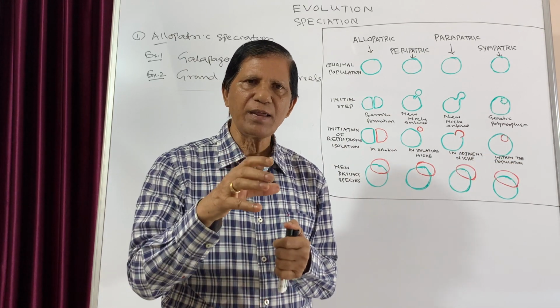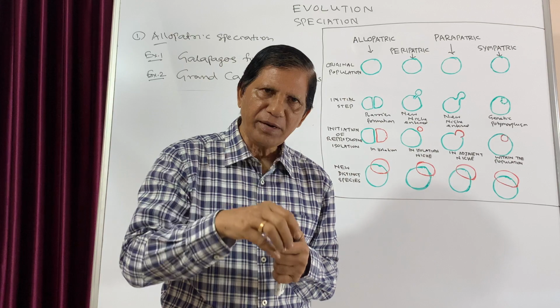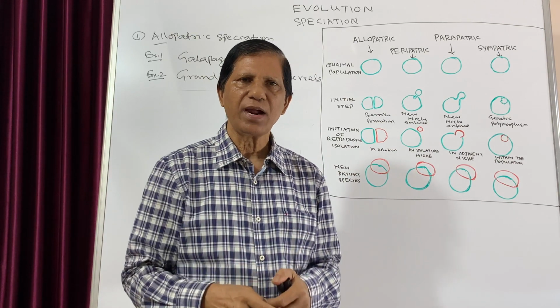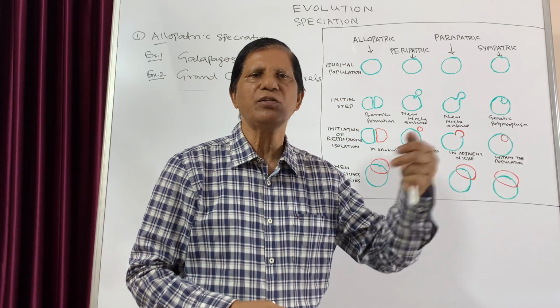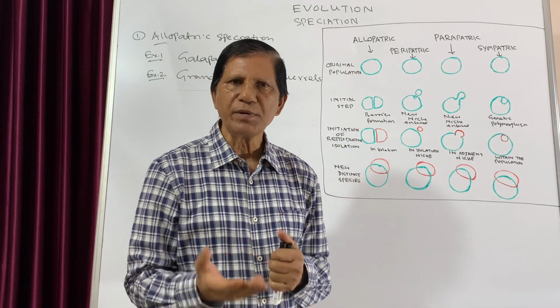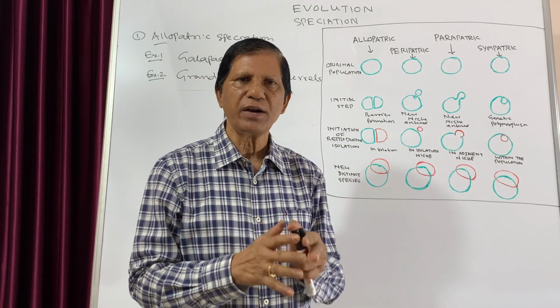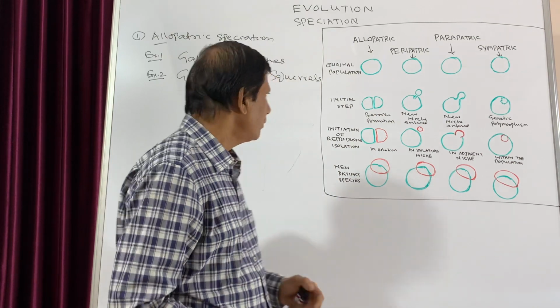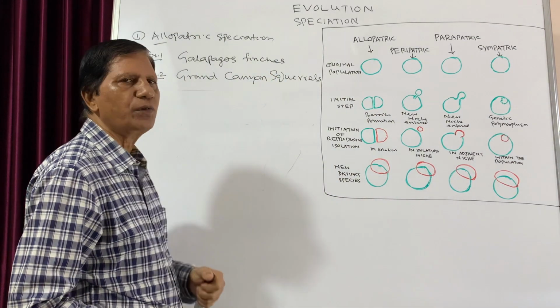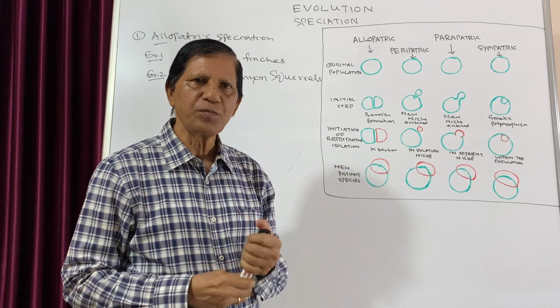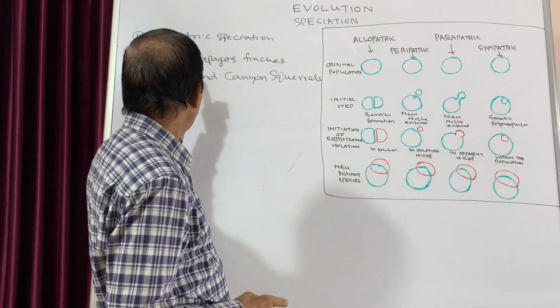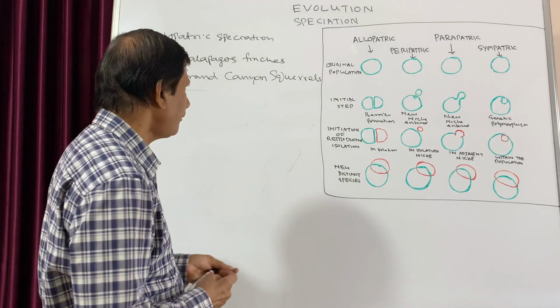A particular type of squirrel remained in one particular area and could not interbreed with those present in a different geographical area. Ultimately, it gave rise to different types of squirrels, known as Grand Canyon squirrels. This is when they are separated by a physical barrier. This is known as allopatric speciation.